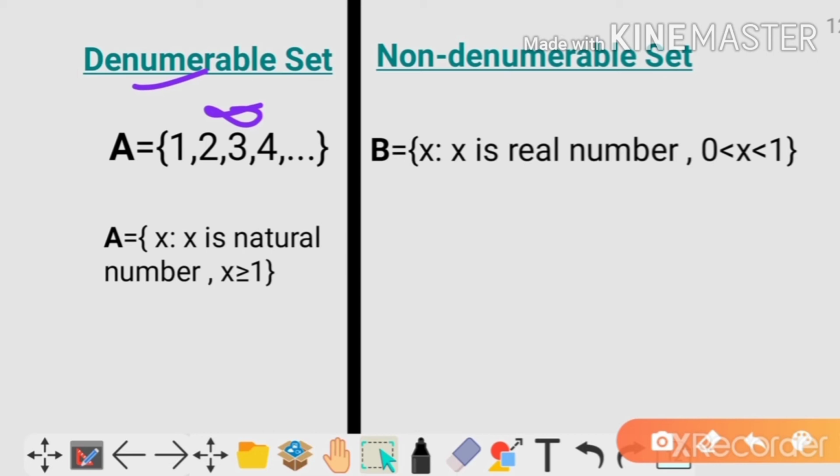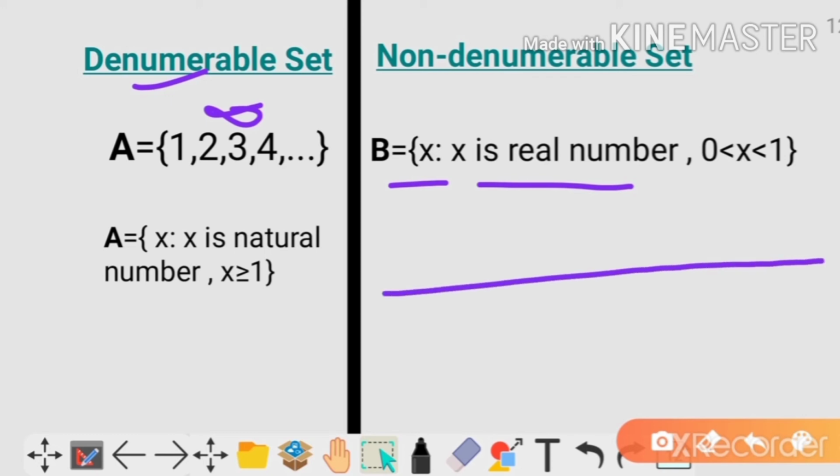But if I talk about non-denumerable set, I have taken a set B which contains x, where x is a real number and the range is 0 less than x less than 1. If I draw this line and suppose this is 0 and this is 1, there are infinite number of points which are real and which are in between 0 and 1.